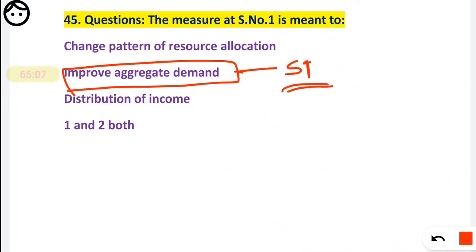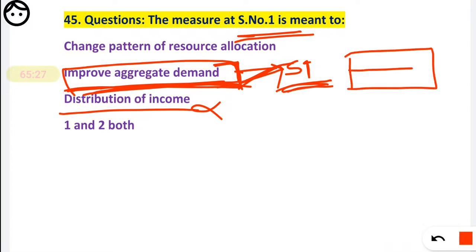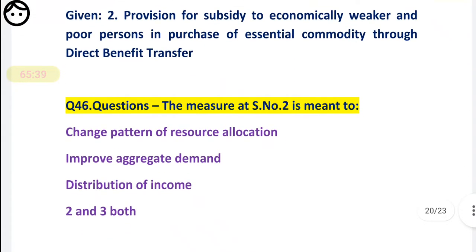So you have to mark that serial number 1 indicates improved aggregate demand, because government spending has been increased. Distribution of income, no, nothing is distributed here. Throughout the country there was a demand, there may be a demand for good roads. That's why the government has built roads as well as railway lines throughout the country. It is called improved aggregate demand.